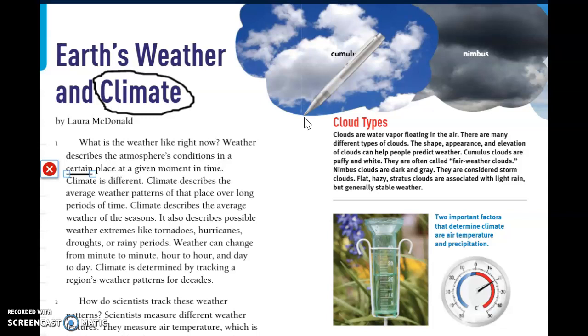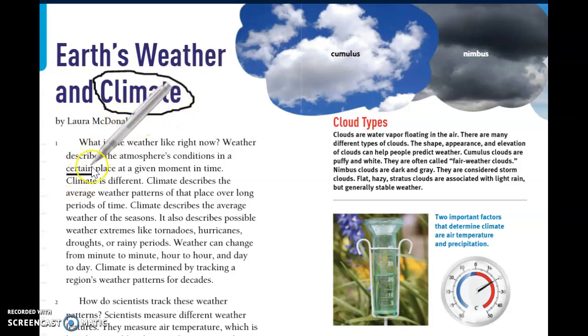Today you are going to be opening up your texts to Earth's weather and climate. And you are going to begin by looking at two words. The first word is the word I circled right here, climate. And the second word is a word that I underlined down here, certain. Now, what do you notice is the same about these two words? That's right, they both start with C.